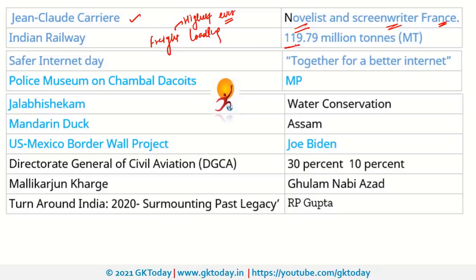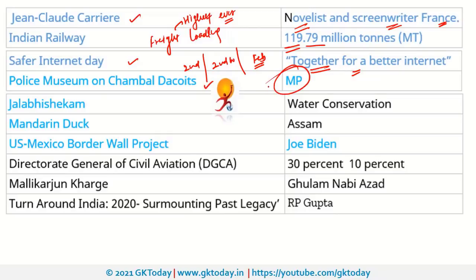So what is the new record? It is 119.79 million tons. Next is Safer Internet Day. It is observed every year on the second day of the second week of February, and the theme was Together for a Better Internet. Next is Police Museum on Chambal Dacoits.